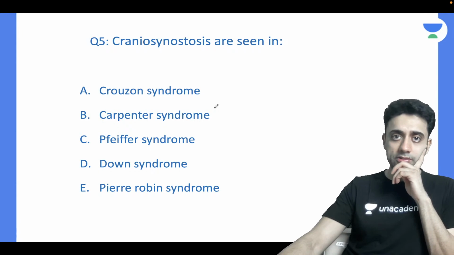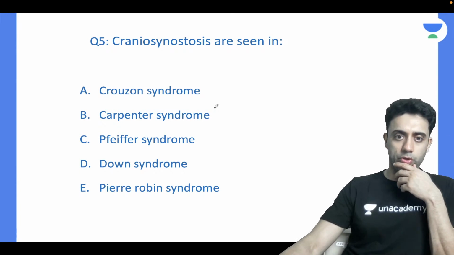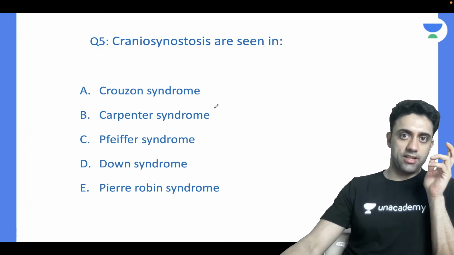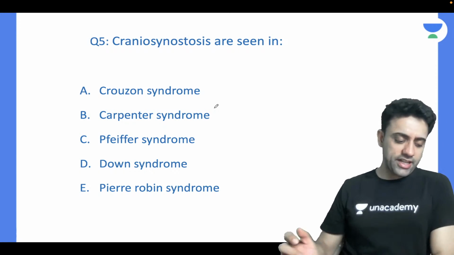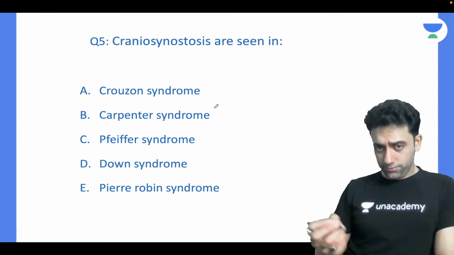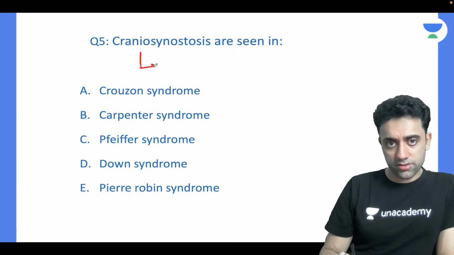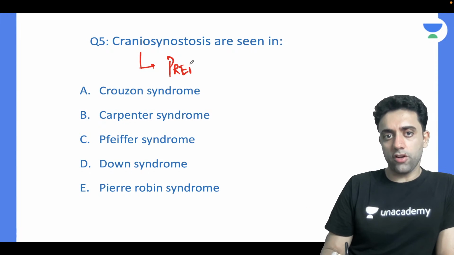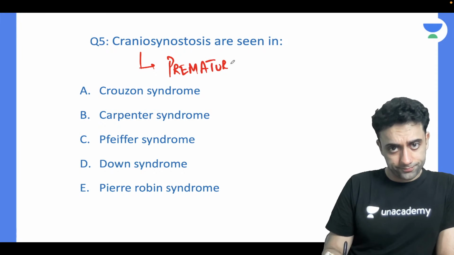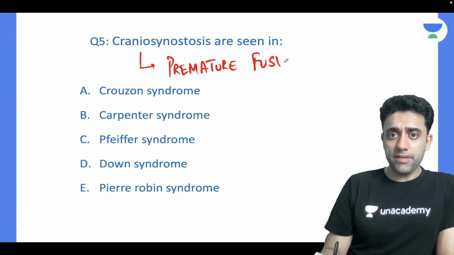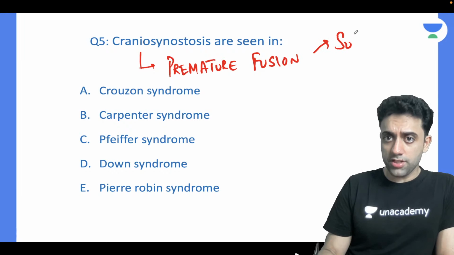Craniosynostosis. Craniosynostosis is seen in what all syndromes? And remember, multiple options are correct. What is craniosynostosis? Exactly. Craniosynostosis is nothing but premature fusion of the sutures.